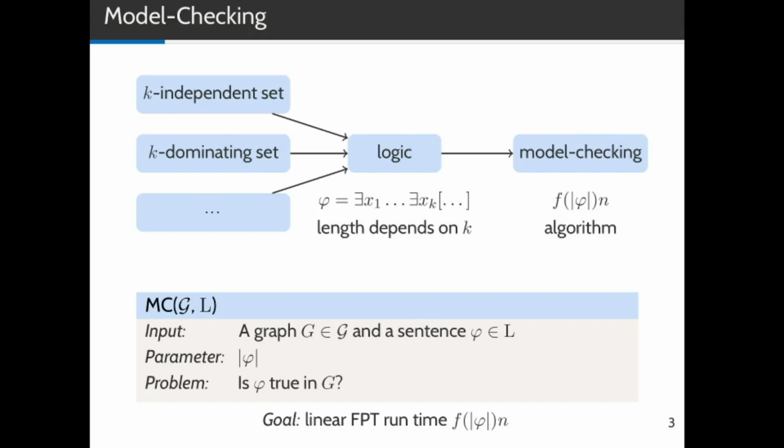If we're successful, then we can express independent set and k-dominating set using a formula whose length depends only on k, and then evaluate this formula with a running time which is some function of k times n. So for every fixed k, we get a linear time algorithm for k-independent set, k-dominating set, and so forth.